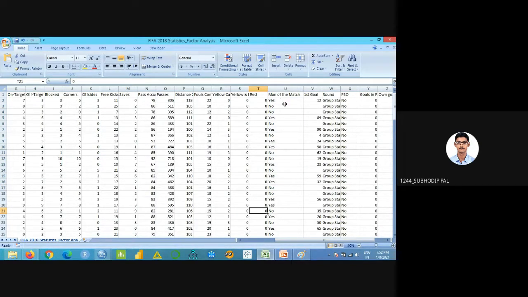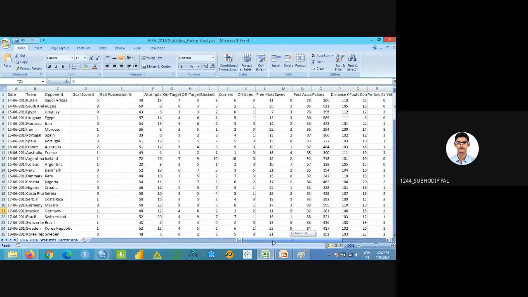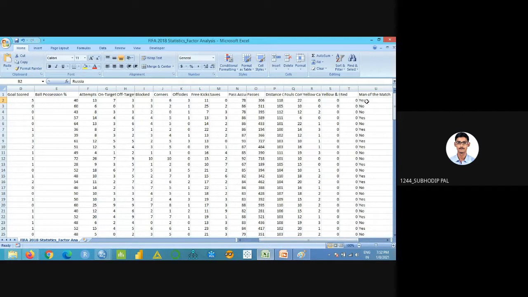Man of the match, yes or no, means what? Can you understand that? If it is yes, the man of the match is from this particular team, Russia, not from the opponent. Got it?